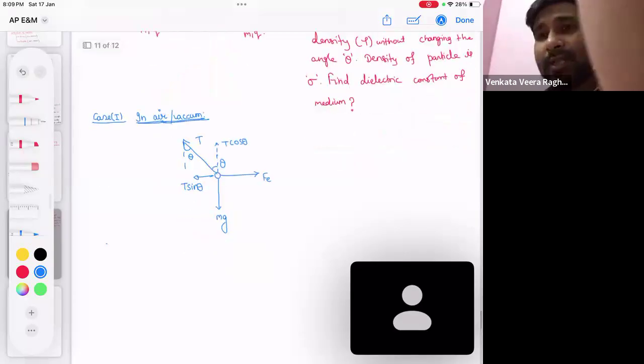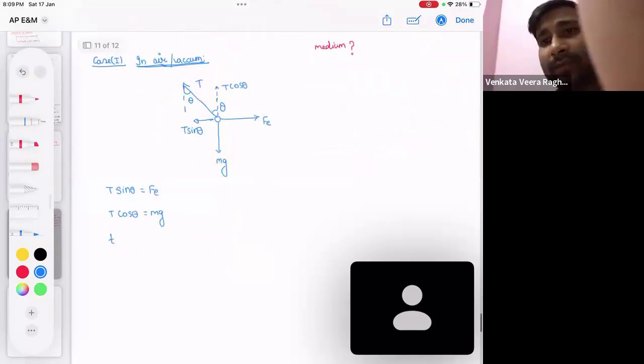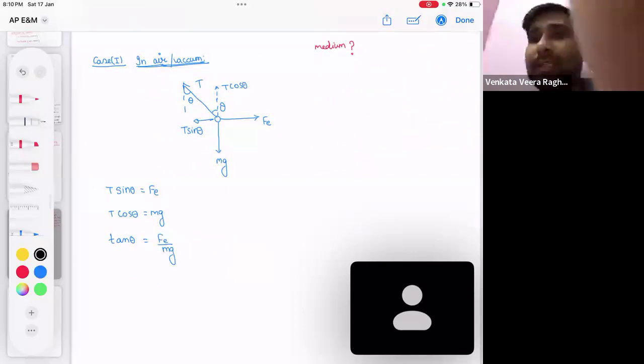T sin theta equals the electrostatic force and T cos theta equals mg. If we divide, sin by cos gives tan theta equals electrostatic force by mg. This is the situation of this particle in equilibrium when this arrangement is kept in air.